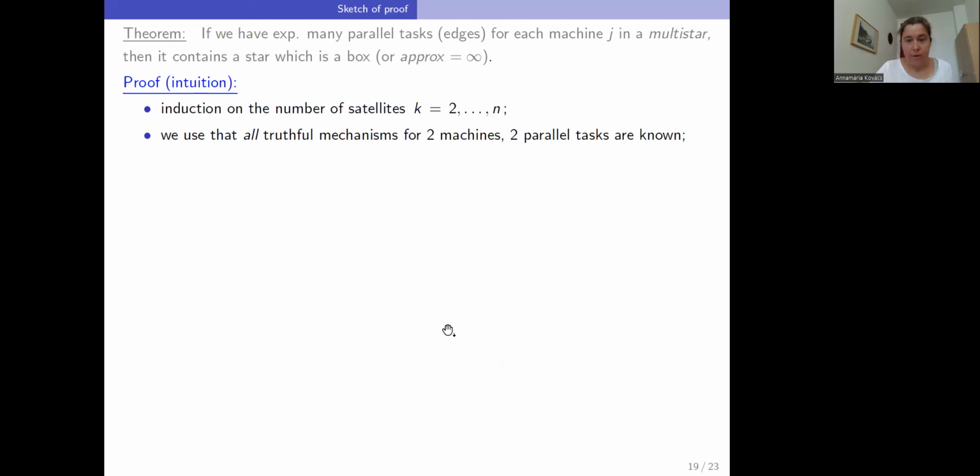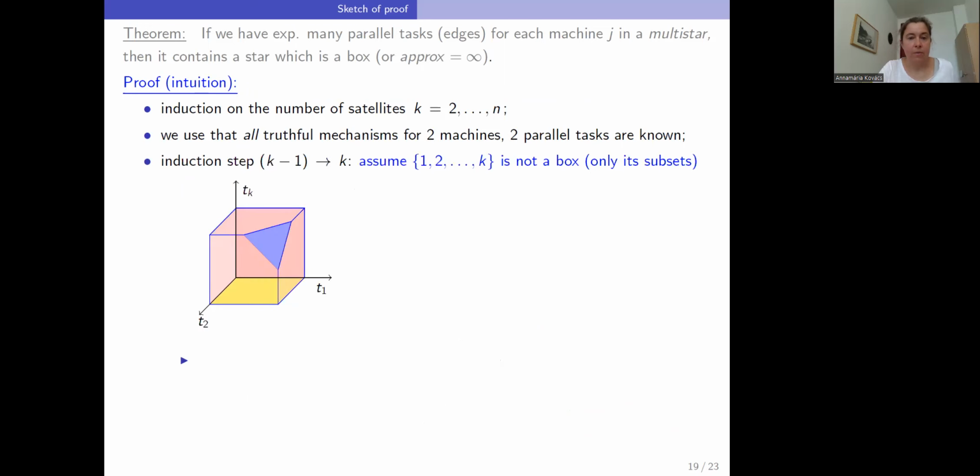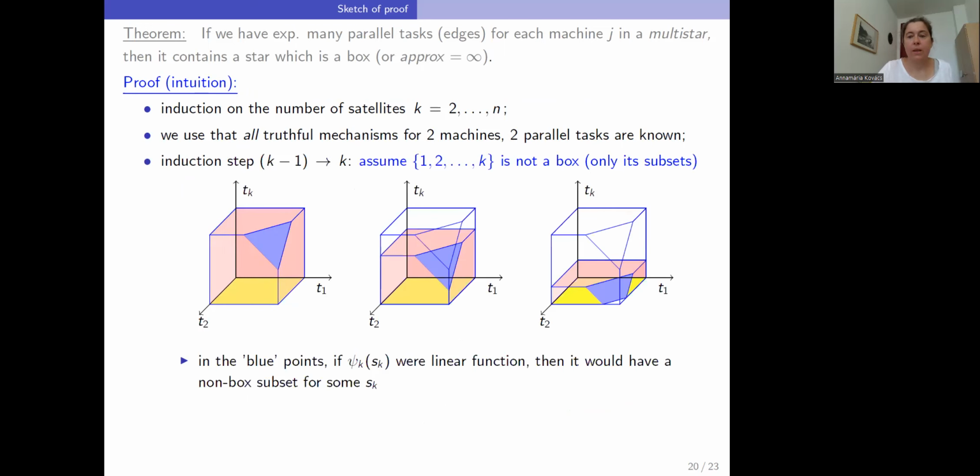Here I have some more slides about the proof of the box theorem. So why does every multi-star with high enough multiplicity contain a star which is a box?